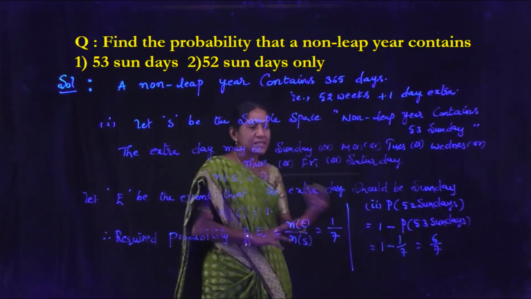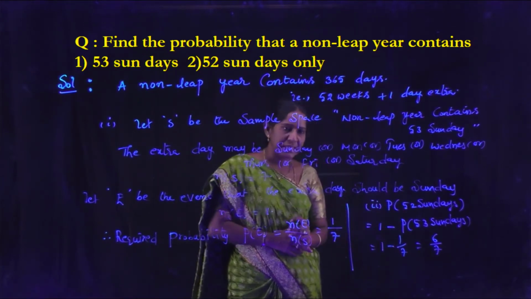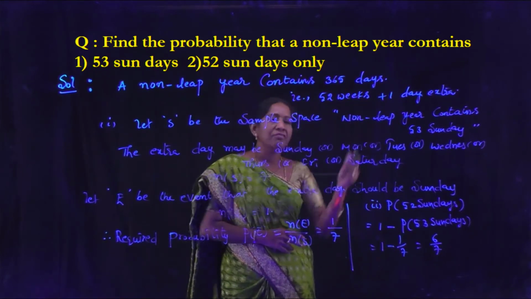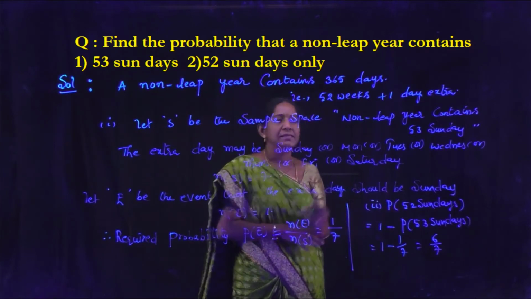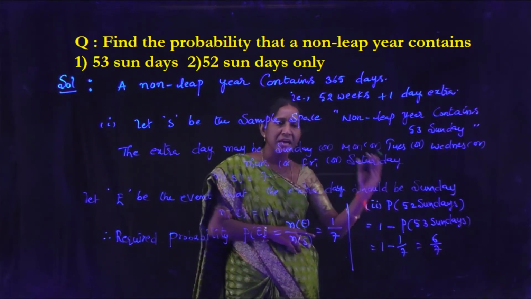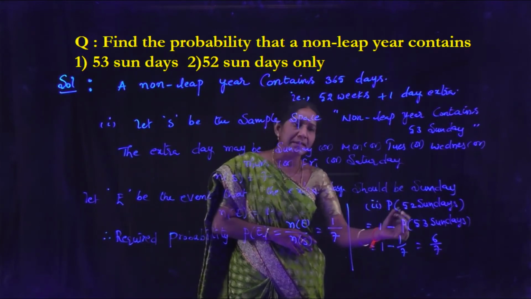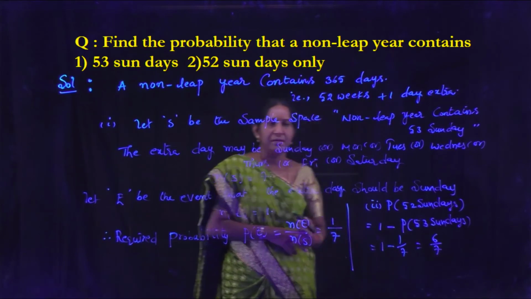Otherwise, we can say, out of these 52 weeks there are 52 Sundays, so the extra day should not be Sunday. That means the extra day may be any of the remaining 6 days. Then the probability of getting 52 Sundays is 6 by 7.